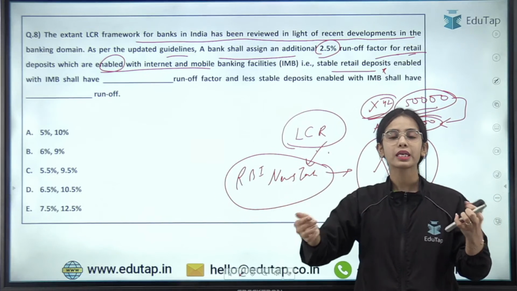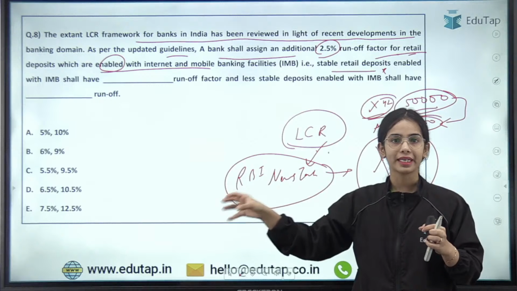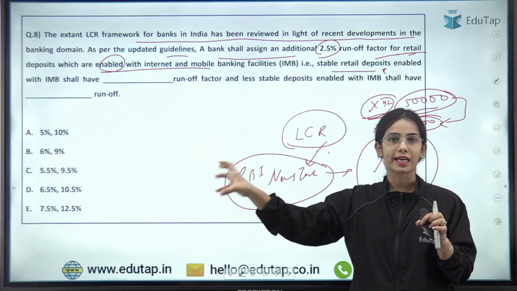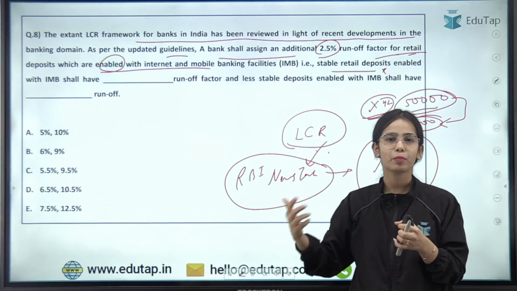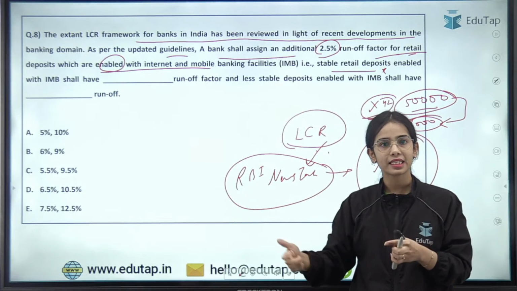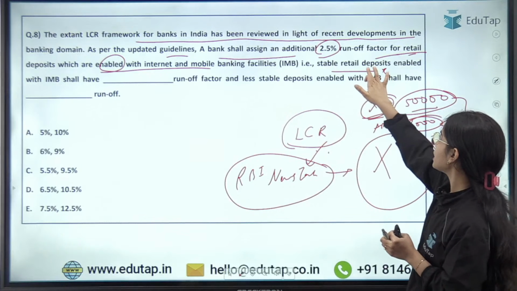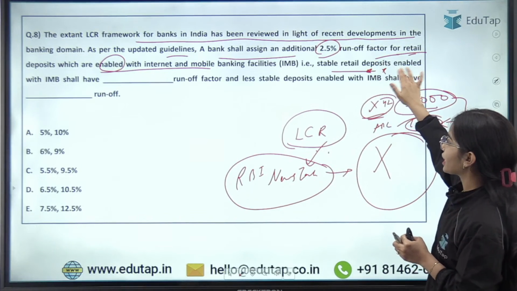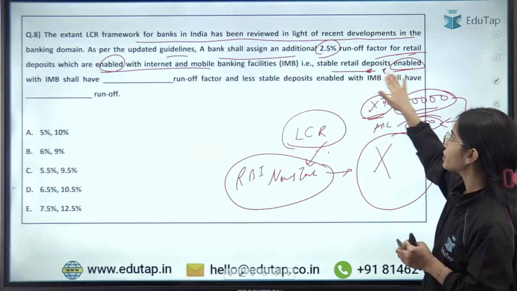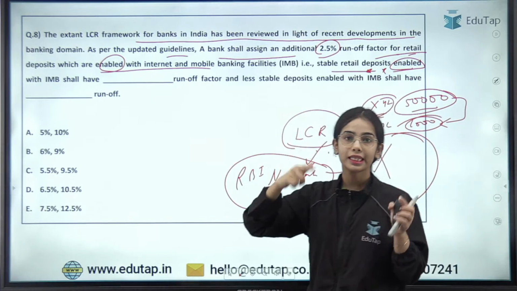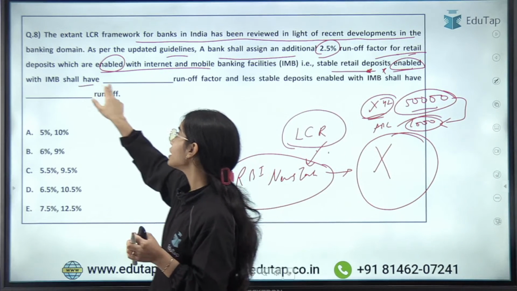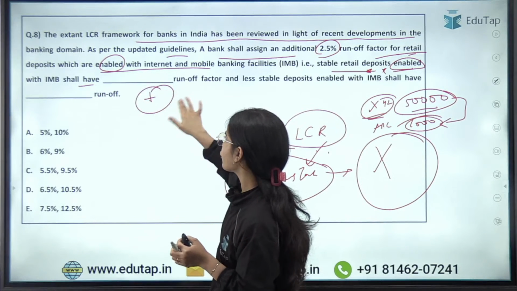All the employees have a bank account in a particular bank, right? So that is a stable deposit, because every month they get their salary and keep most of the salary in the bank account only. So that is a stable retail deposit. If the stable retail deposits are enabled with internet and mobile banking, they should have an additional runoff factor of 2.5%.